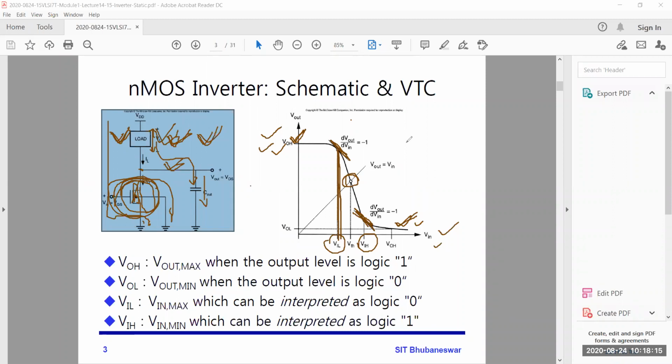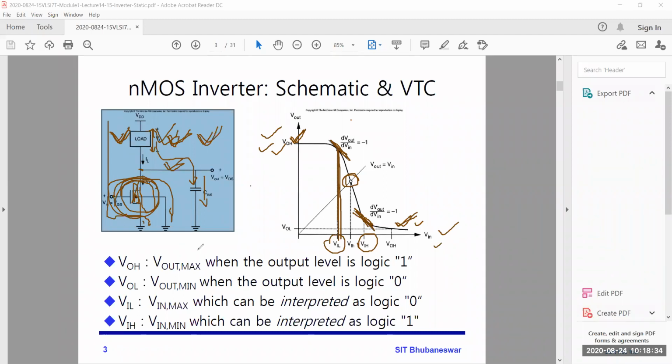Finally, we will calculate the noise margin based on these voltages VIL, VOH, VIH, VOL. So that's why these are important.